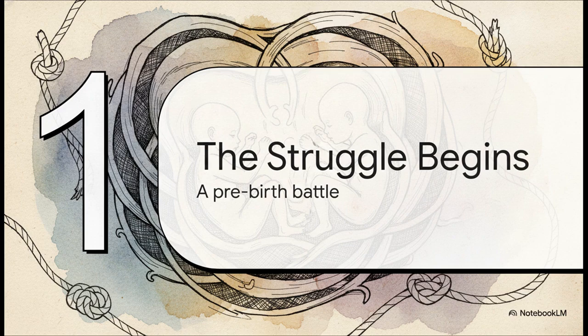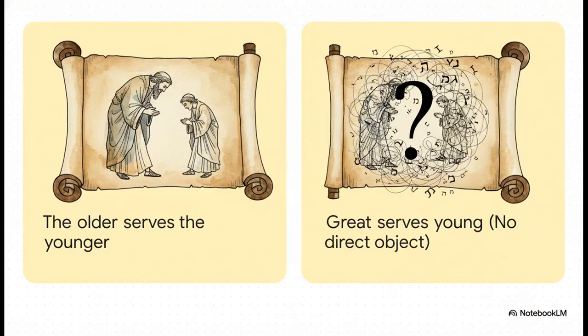Part 1. The struggle begins. Our story actually kicks off before the brothers are even born, taking us right into the womb of their mother, Rebecca. And there is this intense, crushing battle happening between these twin brothers. When Rebecca feels the babies violently struggling, she actually asks God what in the world is happening.